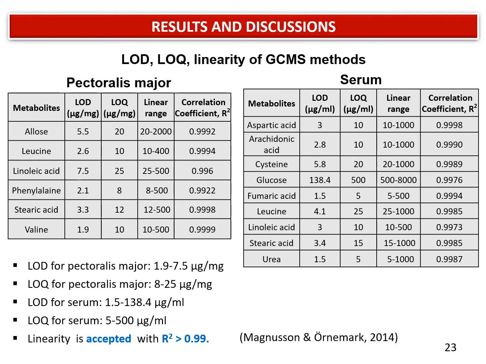In the method validation, a total of 6 and 9 metabolites were applied for pectoralis major and serum using commercial standards respectively. The metabolites were selected based on the metabolite groups identified in both matrices as reported in the previous slide. The LOQ for pectoralis major is in the range of 8 to 25 microgram per milligram, while LOQ for serum is 5 to 500 microgram per ml. The linearity study for all metabolites was also in the acceptable range, with correlation coefficient value more than 0.99.